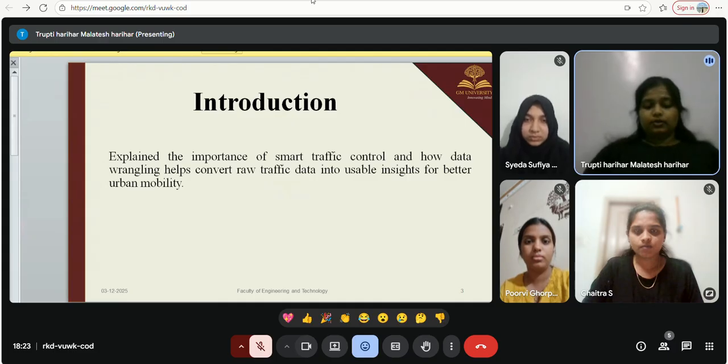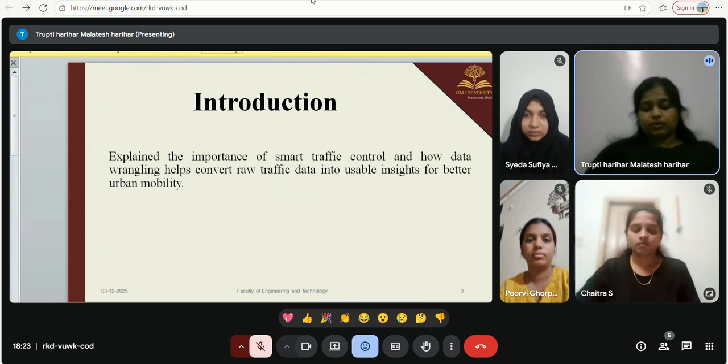A smart traffic control is an advanced traffic management that uses sensors, cameras, IoT devices, and data analytics to efficiently regulate traffic flow in the cities. It is important because it reduces traffic congestion, improves urban mobility, enhances road safety, decreases pollution and fuel consumption, supports public transport efficiency, better planning and decision making.